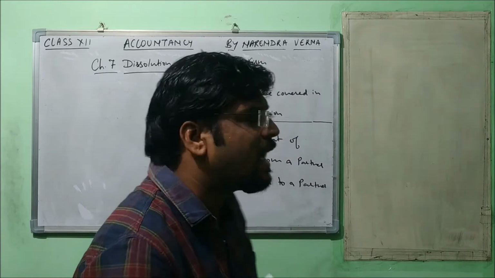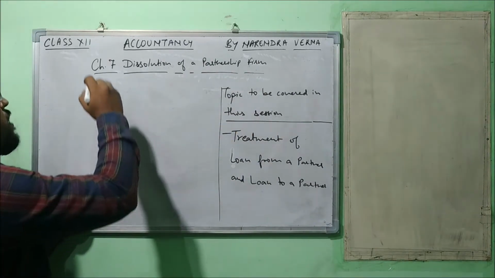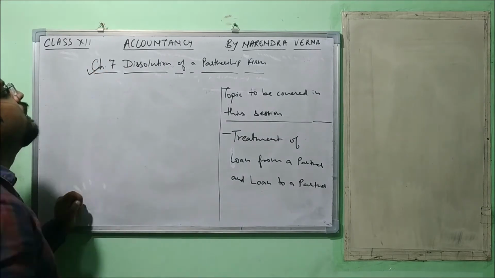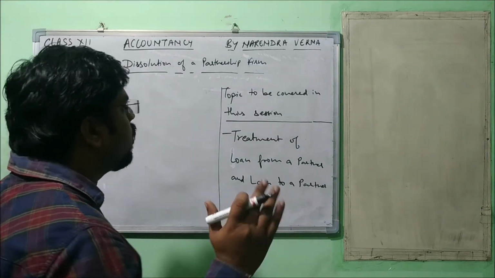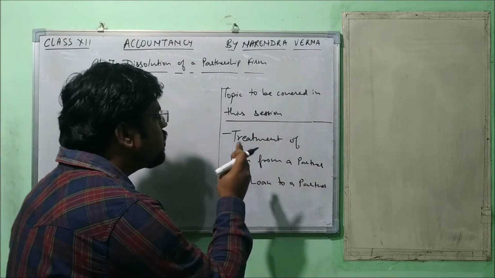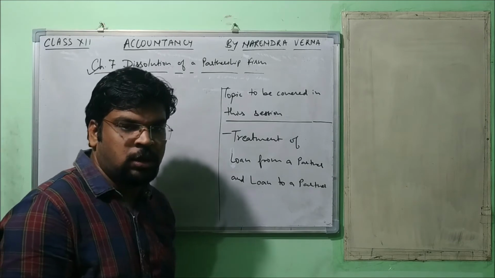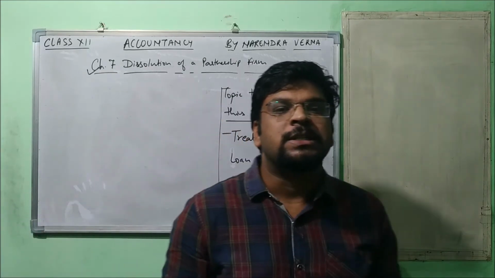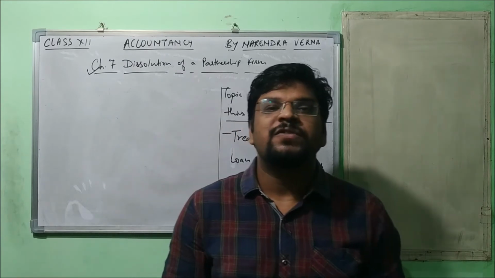As you know very well, in accountancy for class 12 CBSE syllabus we have been dealing with chapter number 7, that is dissolution of a partnership firm. And in today's session, what we are going to cover is treatment of loan from a partner and loan to a partner. So many students get confused between these two terms, right? There is a difference between them.